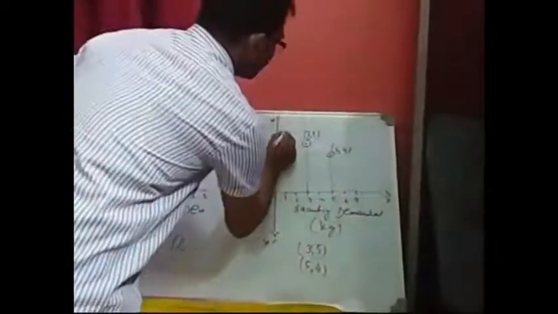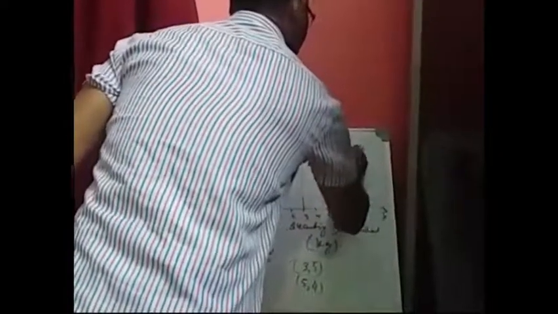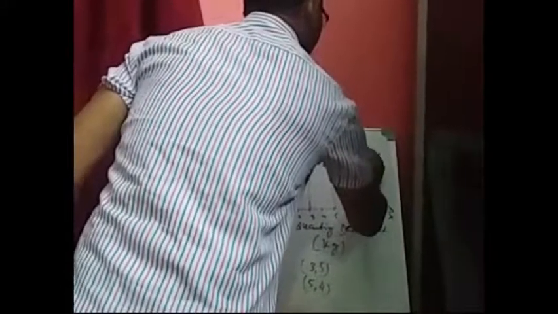If I join these two points, then we get the market demand curve. So this is called the market demand curve. Clear on this part?